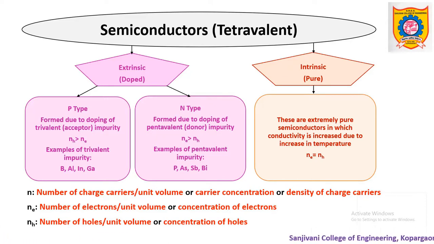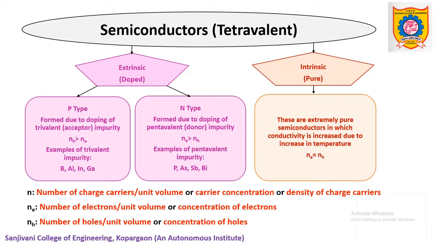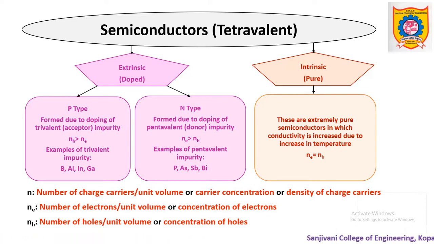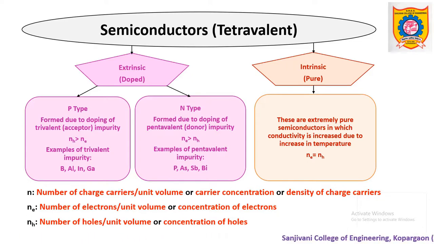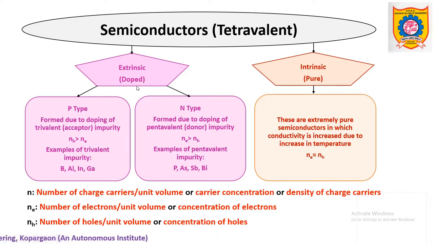In general, when we talk about semiconductors, they are tetravalent. That means there are 4 valence electrons in the outermost shell of the material. In a pure semiconductor, all these 4 valence electrons are engaged in covalent bond formation. There are no free electrons available for conduction, and hence at absolute zero, that is at 0 Kelvin temperature, all electrons are engaged and the material gives the property of an insulator.